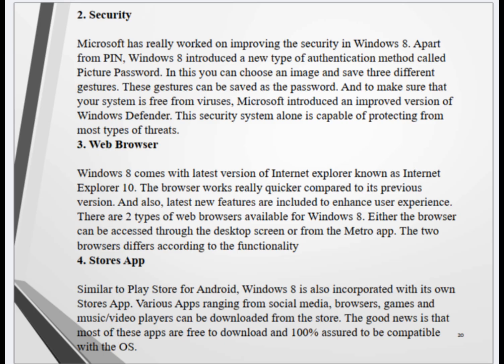3. Web browser. Windows 8 comes with the latest version of Internet Explorer, known as Internet Explorer 10. The browser works really quicker compared to its previous version. And also, the latest new features are included to enhance user experience. There are 2 types of web browsers available for Windows 8. Either the browser can be accessed through the desktop screen or from the Metro app. The 2 browsers differ according to the functionality.